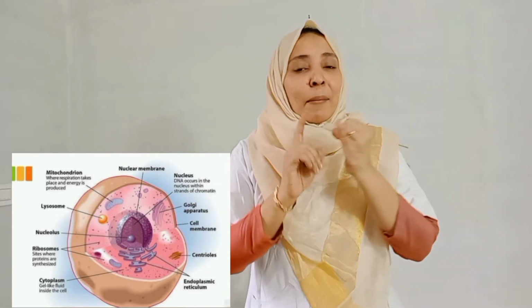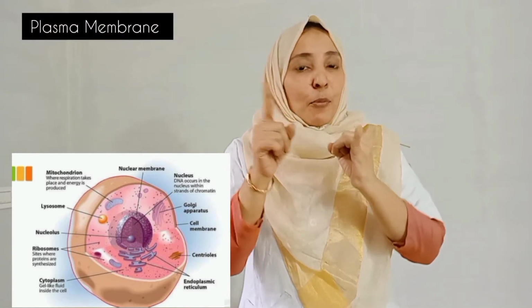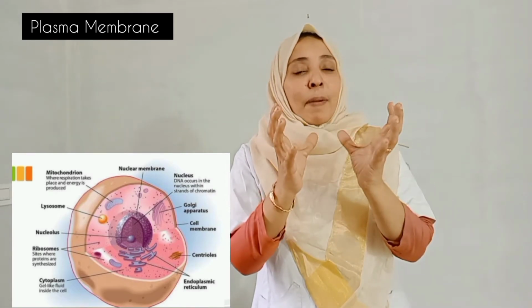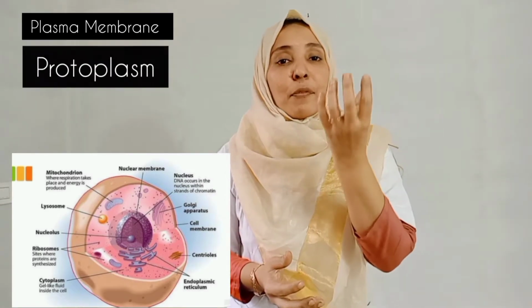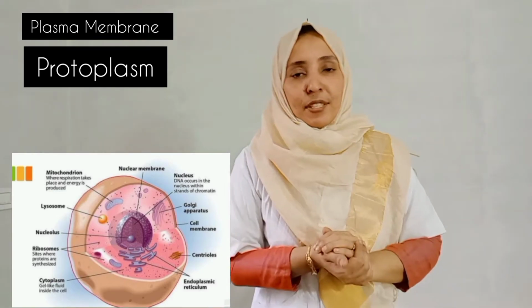Okay. So what are the major components of the cell? Say one by one. Yes. The outermost covering is the plasma membrane or cell membrane. Inside this plasma membrane, the living content of the cell called protoplasm is there. Protoplasm is the living content of the cell.